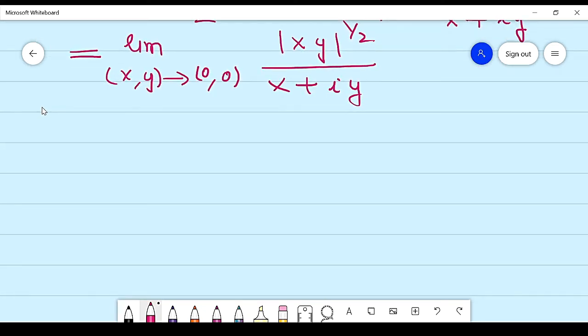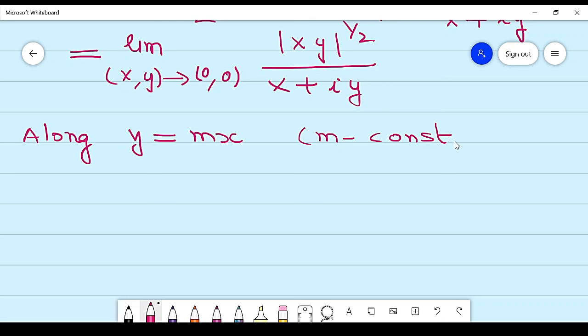Number 2, it should be same along every path. So I take different path along y equal to m into x, where m is constant. As m varies, the path will vary. If m is 1, then it has y equal to x path. If m is 2, then it has different path. So this limit should exist and it should be same along every path.